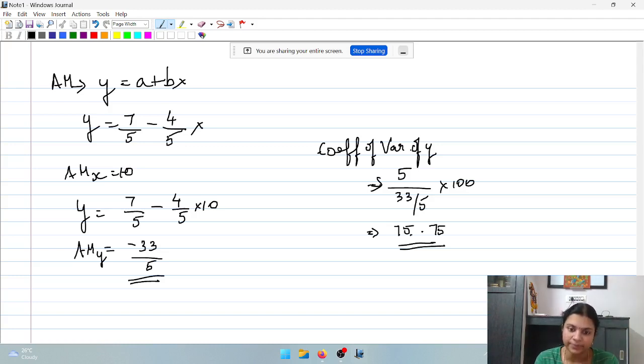Answer will be wrong. A student asks, ma'am, here it is 4 by 33 by 5, SD of y is 4, no? Oh, SD of y is 4, my bad. Yes, SD of y is 4. So 4 by 33 by 5, which will give you 20 by 33 into 100.